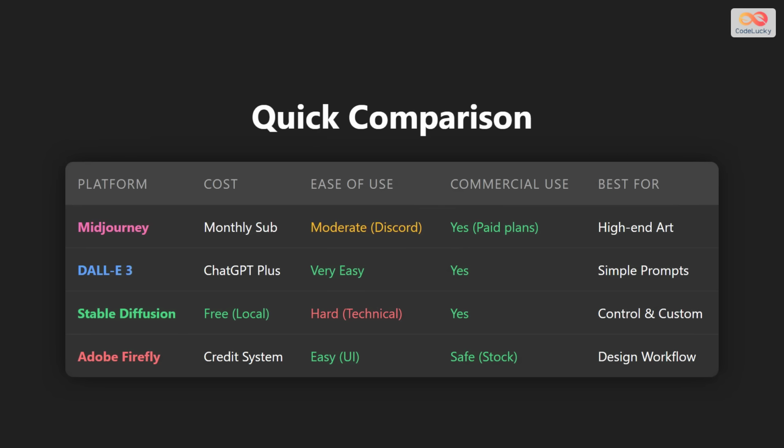Here is a quick breakdown. Midjourney wins on art style but loses points on ease of use. DALL-E 3 is the easiest to start with. Stable Diffusion is free but technical, and Firefly is the safest bet for business workflows.